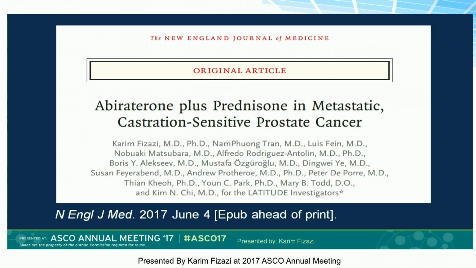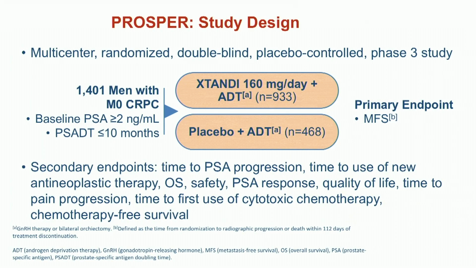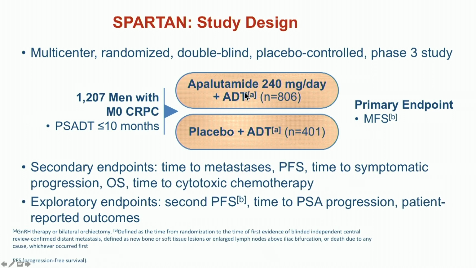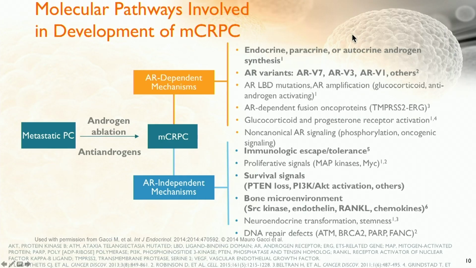Then you have the LATITUDE trial, in the same metastatic hormone-sensitive patients, with the use of abiraterone. Then you heard earlier in the breakfast program about these newer AR antagonists. This is the PROSPER trial, the use of Xtandi in the M0 space, and then the SPARTAN trial, which Steve and Larry talked about, the use of apalutamide in the M0 space. So again, we're getting the utilization of all these drugs more proximal in the disease state.